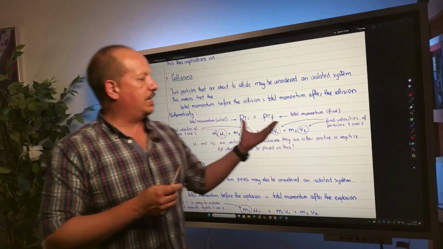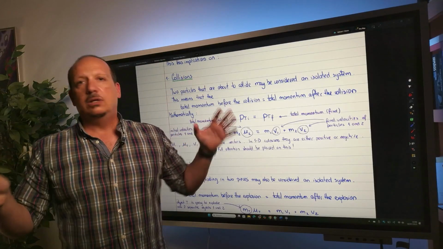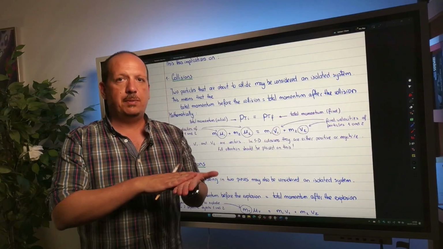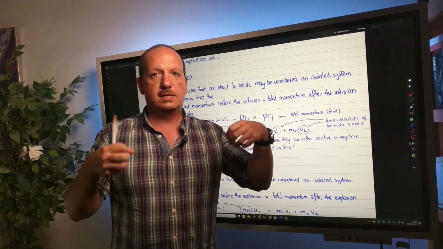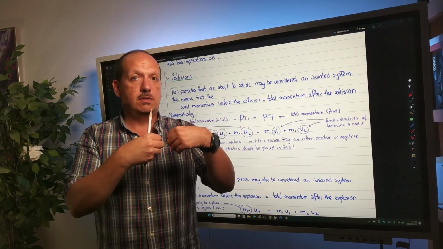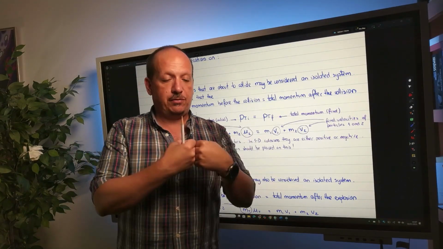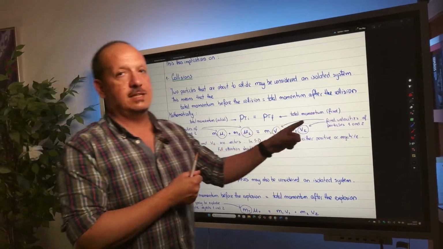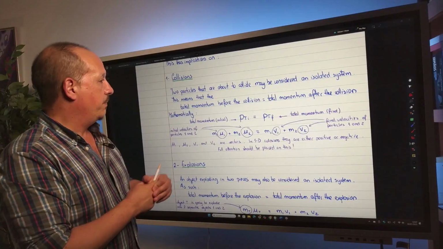A good way for you to visualize this is thinking about a game of snooker with two balls. Now, let's forget the interactions between the balls and the surface of the snooker table or the sides of the snooker table. Let's just focus on the two balls colliding. The total momentum before the collision of the two balls is going to be the same as the total momentum after the collision, after they collide, and each one goes in a different direction. That's why it is important to think about velocity and not speed, because here the direction is going to matter.